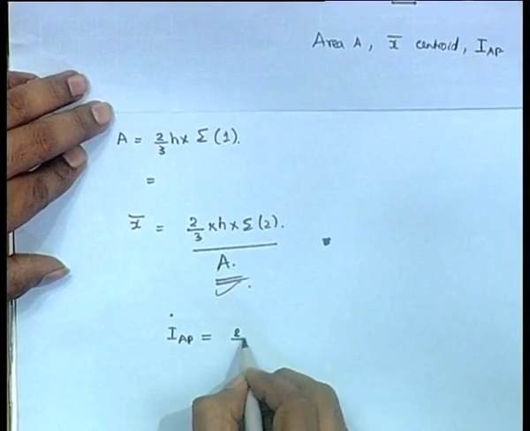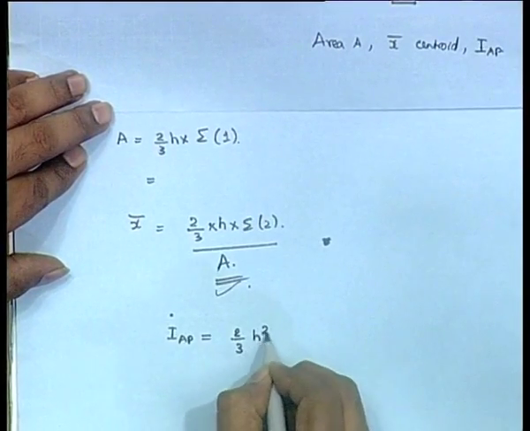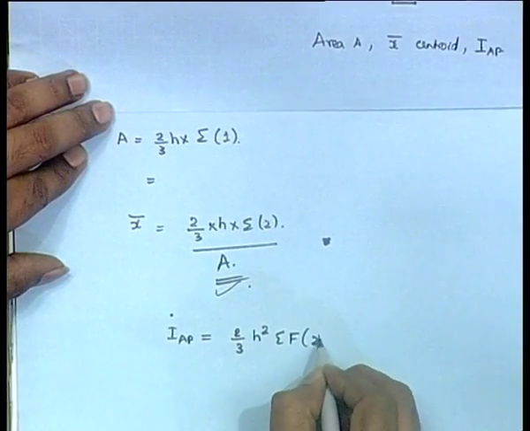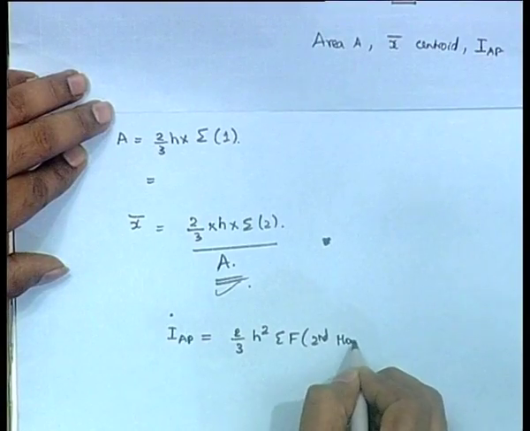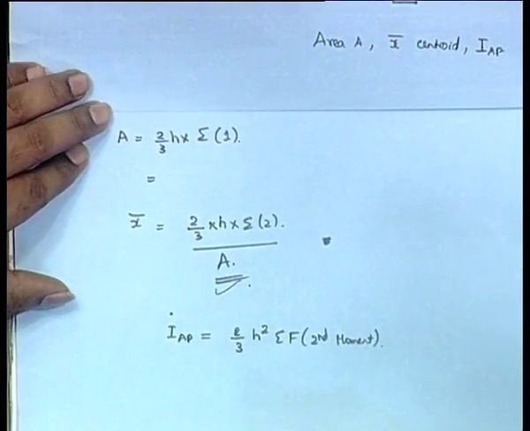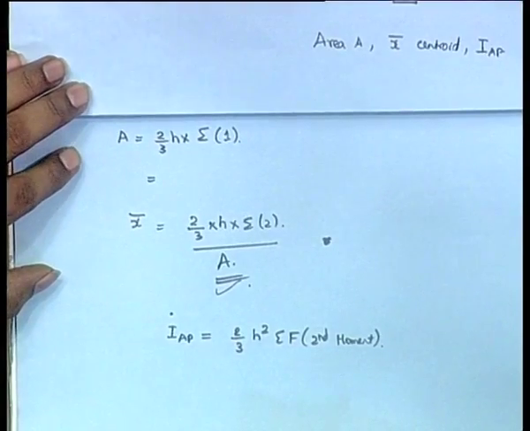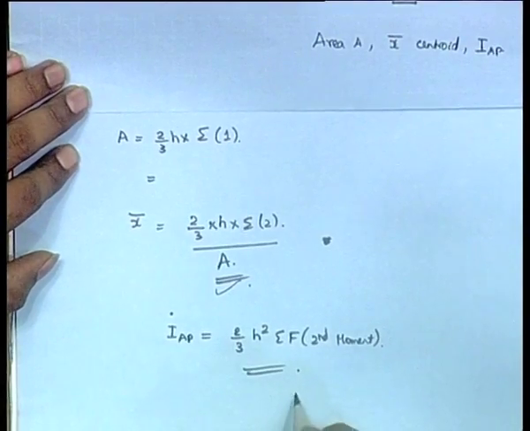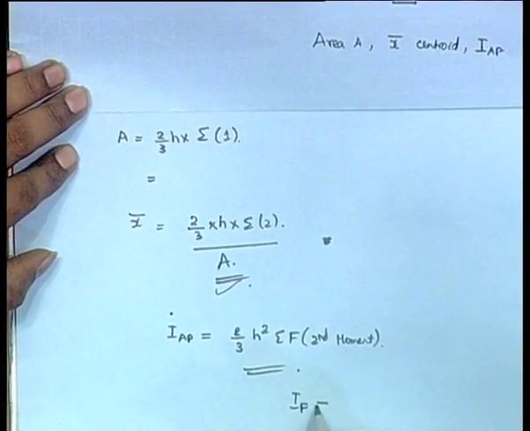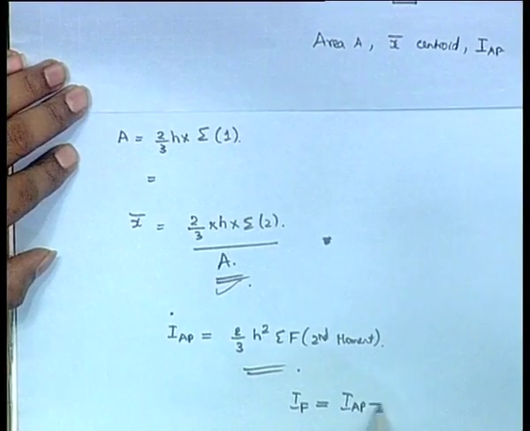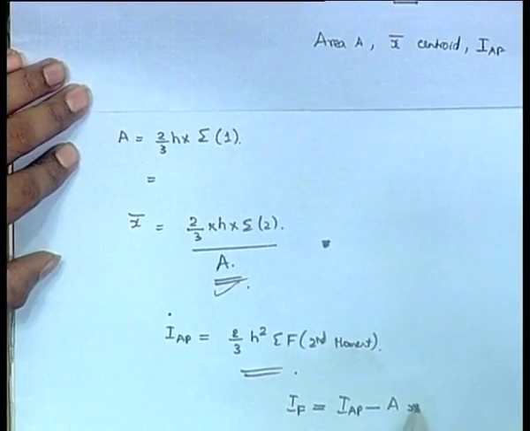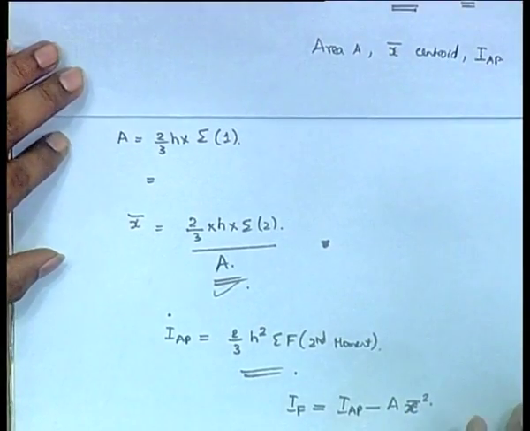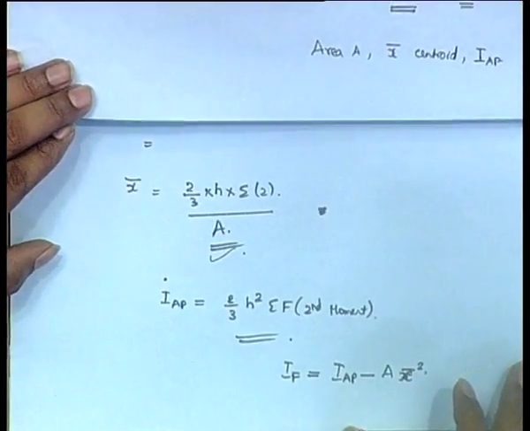So, we will write it as, is it 2 by 3? 2 by 3 h square into sigma f of second moment. Okay. So, 2 by 3 h square into sigma f, this will give you IAP, and therefore our problem becomes IF is equal to just IAP minus A x bar squared. Okay, so this will give you your IF, and now you just go back.